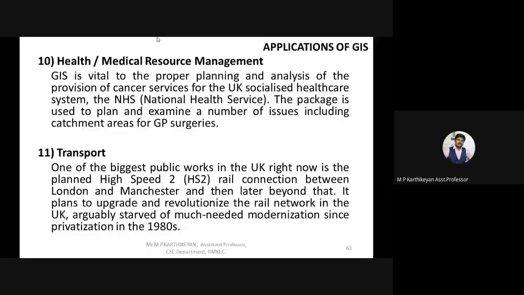So likewise there are several applications available under this itself. For health and medical resource management, as we have seen for the London cholera case or today's corona case, we can use this as an application. There is actually an online app available.